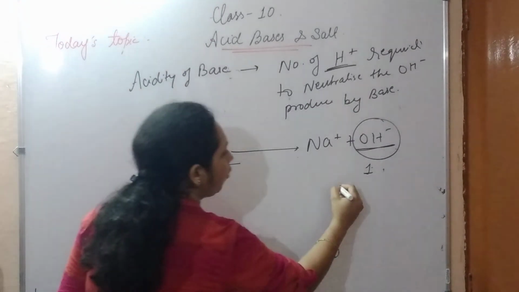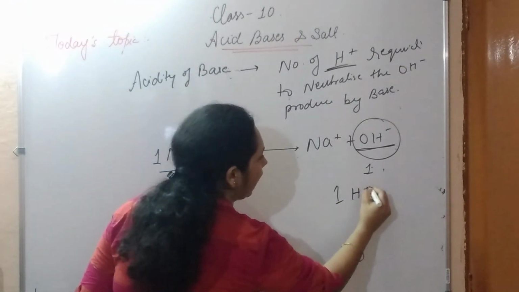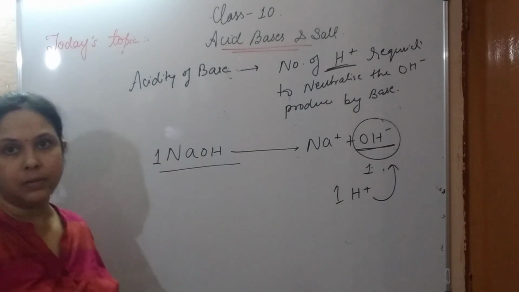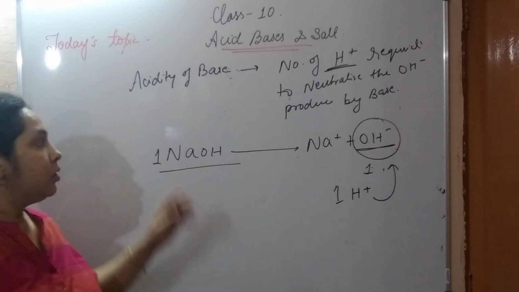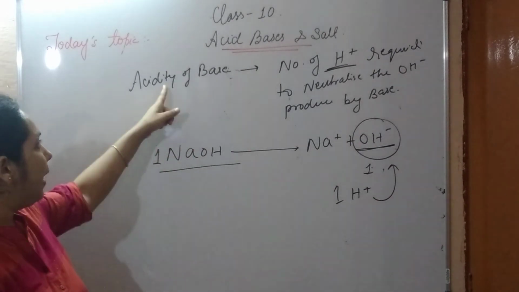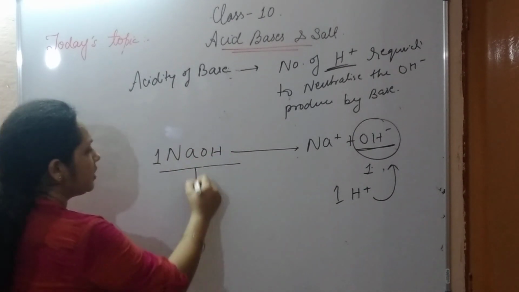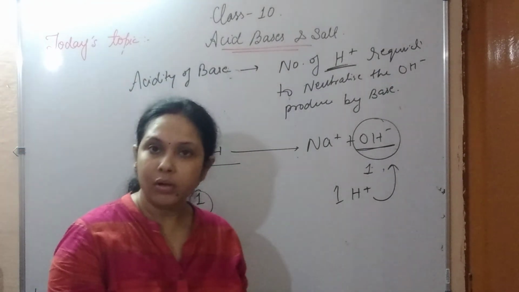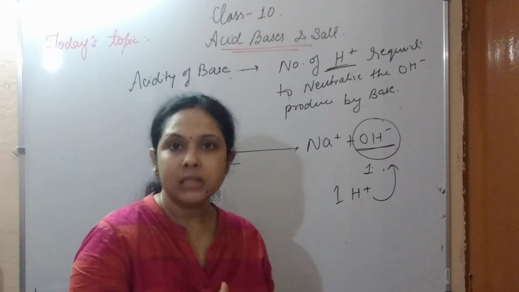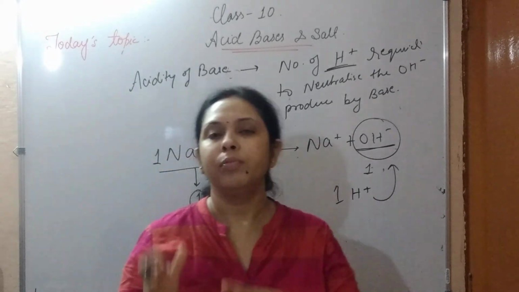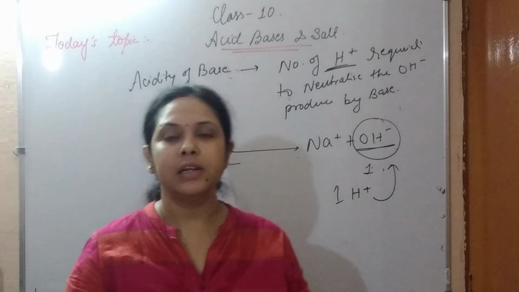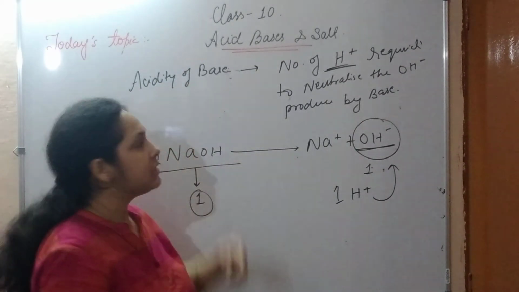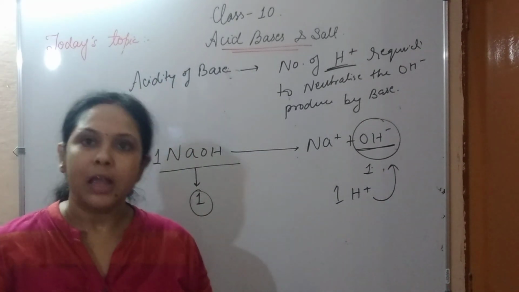We require 1 hydrogen ion to neutralize this base. So the acidity of NaOH is 1. However many hydroxide ions the base produces, that many hydrogen ions from acid are needed to neutralize it. So this is called the acidity of base. Thank you so much.